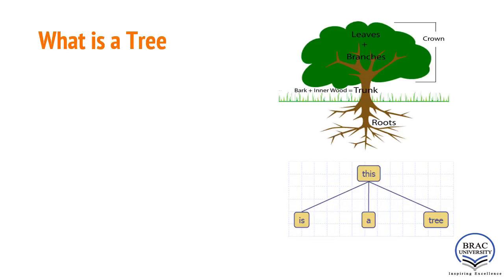So what is a tree? According to botany, a tree is a tall plant with a trunk and branches made of wood. The main four parts of a tree are the roots, the trunk, the branches, and the leaves.